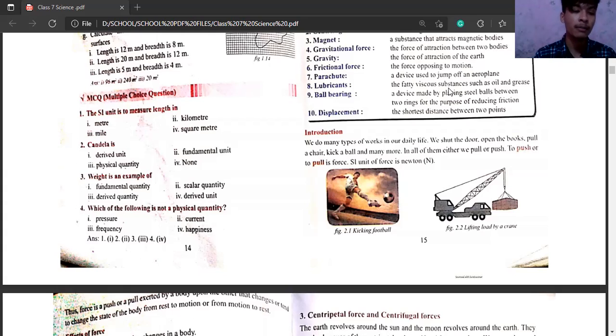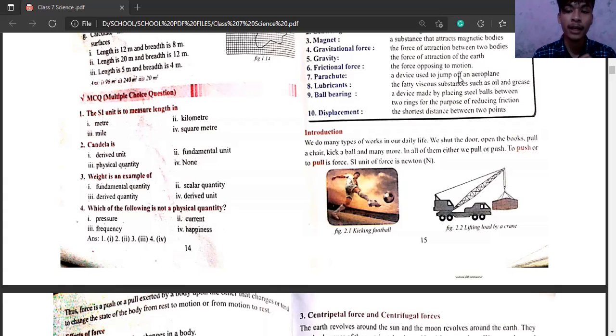If there is no one to do it for you, then at that time you must apply force to shut the door. Similarly, if you have to open the books, I know you are reading now in online class, that's why you are opening the books. To open that book also, you will apply some force.